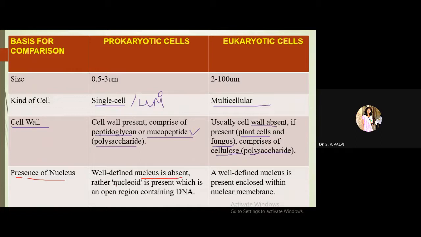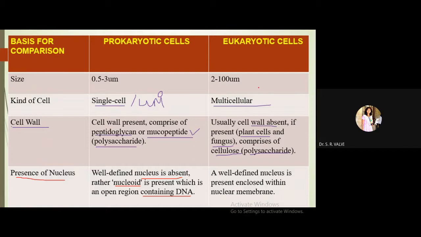Rather, a nucleoid is present, which is an open region containing DNA. In case of eukaryotic, what we observe is that the nucleus is present and it is bounded with the nuclear membrane, right? Such a membrane-bound nucleus is not present in case of prokaryotic cell. It is only the circular nucleoids that are present within the prokaryotic cells.